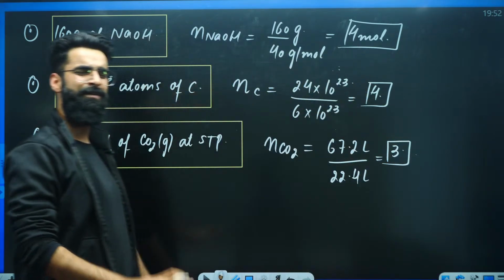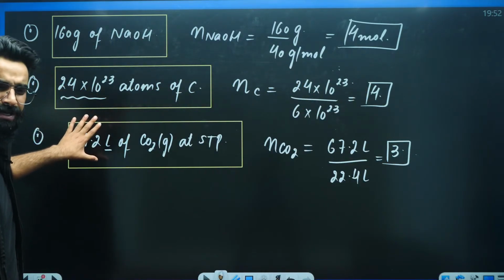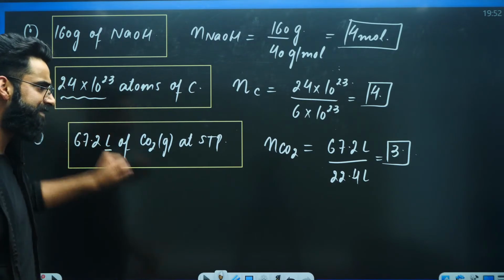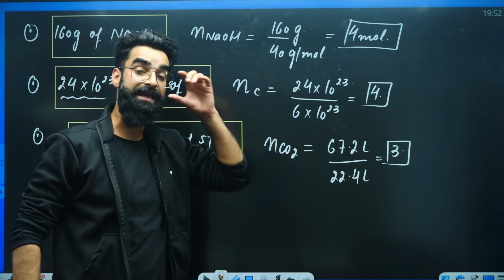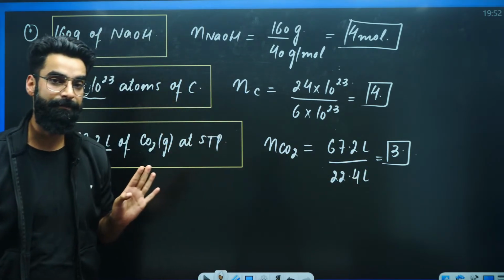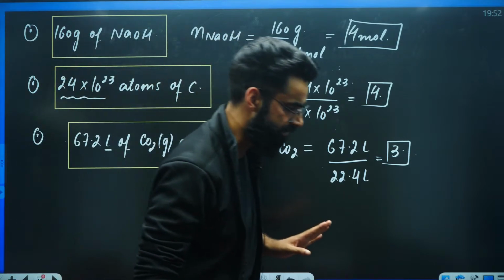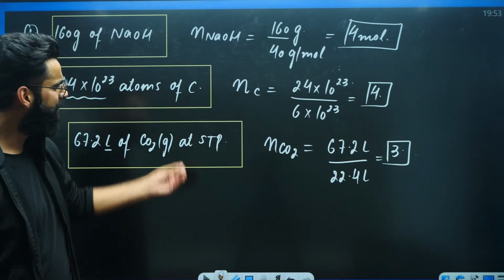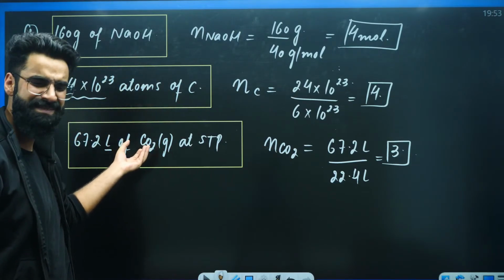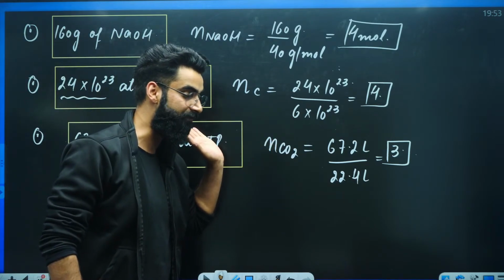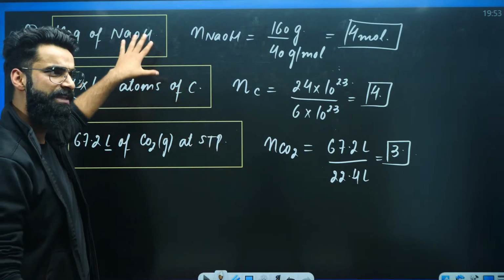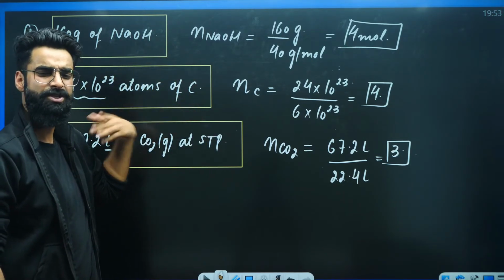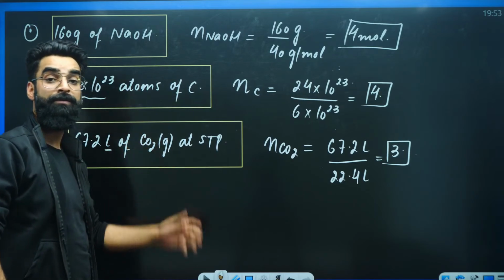Now it's completely your liberty whether you want to say that we have got 67.2 liters of carbon dioxide in the container, or you can directly say we have got 3 moles of carbon dioxide in the container at STP. It's completely your call. It's completely your choice. Yeah? Is it clear to everyone? Like, I gave you just these 3 basic points so that you can use the formula directly from now onwards. You just have to see whether we are given with mass of substance, or are we given with the number of particles of the substance, or are we given with the volume of the substance.